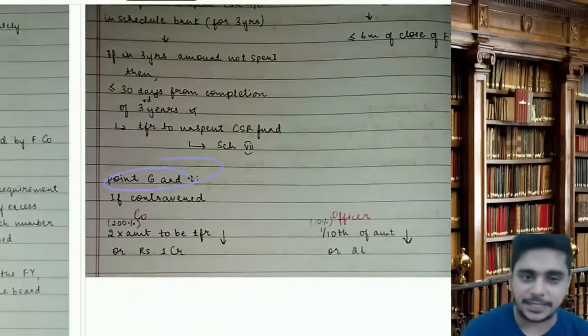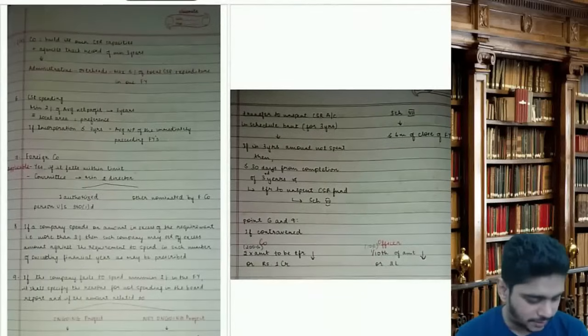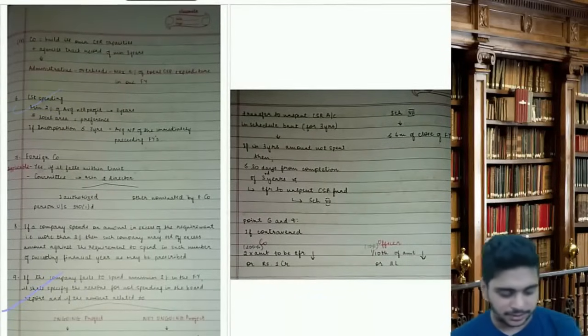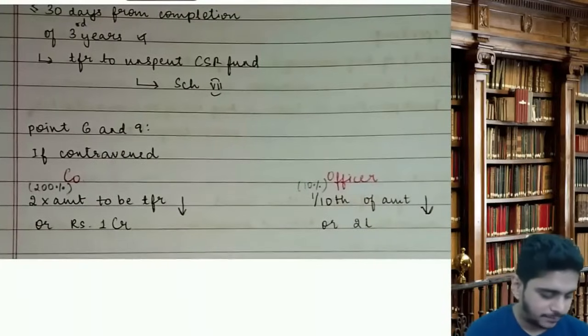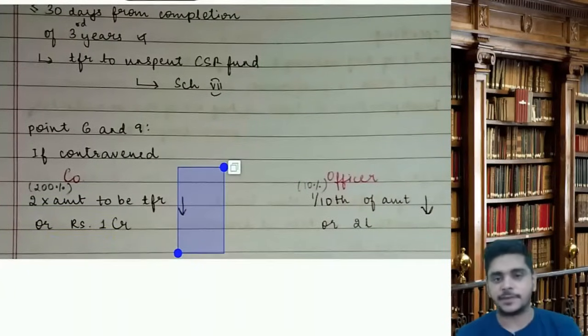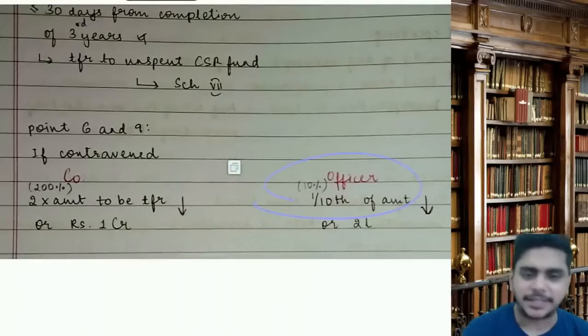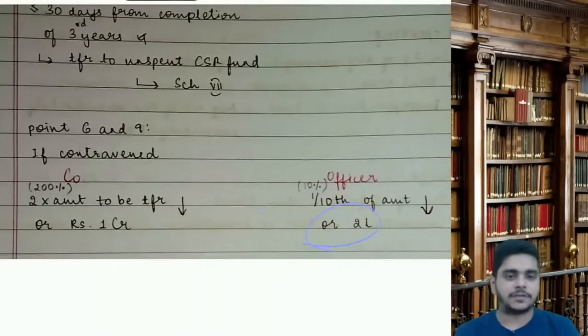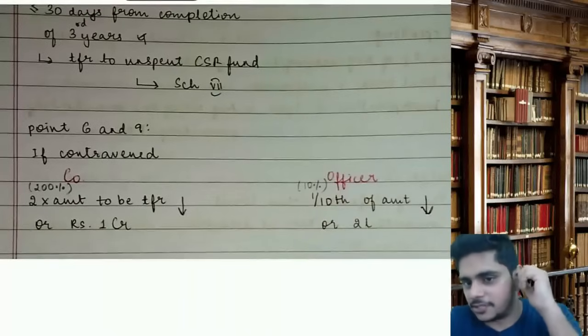If sub-sections 6 and 9 are contravened, that is, in 6 you have not spent the minimum 2%, or in 9 you have not transferred it, then the company's penalty is twice the amount to be transferred or rupees 1 crore, whichever is less. For the officer, it is 1/10, that is 10% of the amount to be transferred to CSR, or rupees 2 lakhs, whichever is less. This is the penalty.